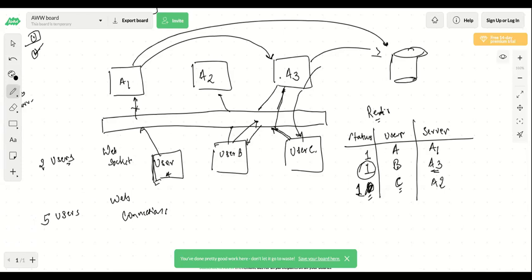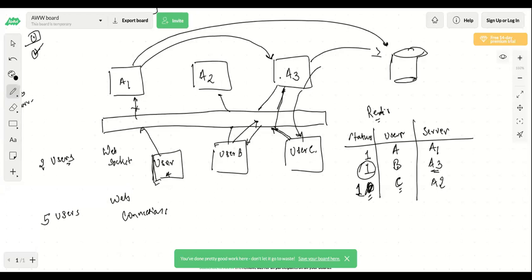Okay. For 5 users? For 5 users also, if you are using some message queues like RabbitMQ or Kafka, there will be only one WebSocket connection established, but you need to subscribe to the RabbitMQ message queue. Let's not go to RabbitMQ because these are very specific types of queue. I agree with you, but your answer is not correct, and that's where most people make mistakes.